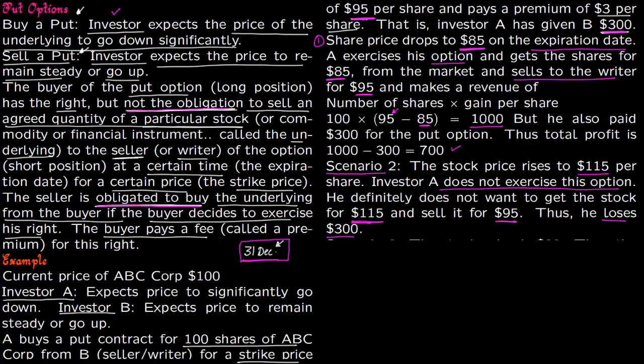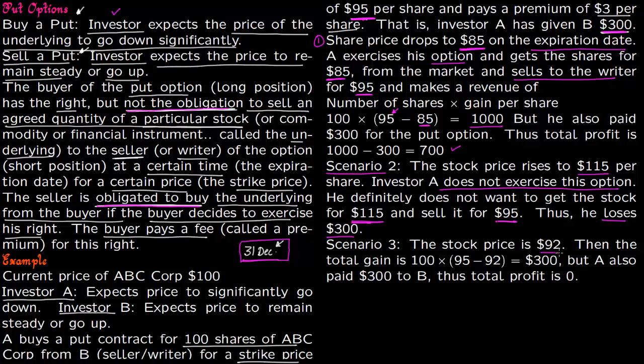Now scenario 3 is the stock price is $92. Now this $92 is less than 95. So the total gain for this person is, investor A buys shares at $92 from the market, sells it to the writer for $95. So he makes $3 per share. So total gain is $300. But he also paid this $300 in the beginning. So total profit is 0.